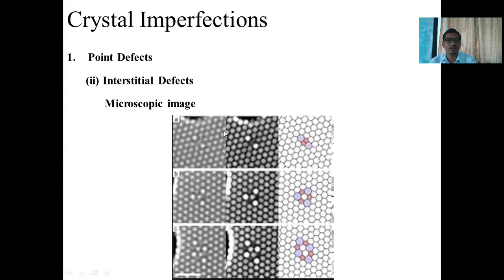You can observe this is an example of an interstitial defect in a microscopic image. Here you can observe this is the definite atomic arrangement, and some external atoms take the position of the interstitial sites. The defect that occurs due to that is called an interstitial defect.